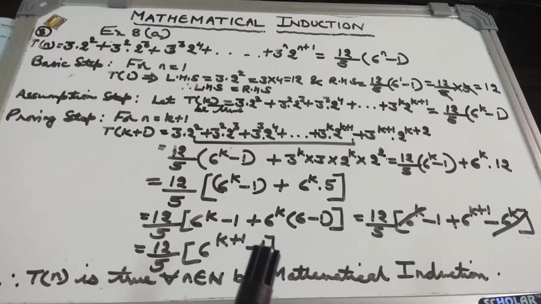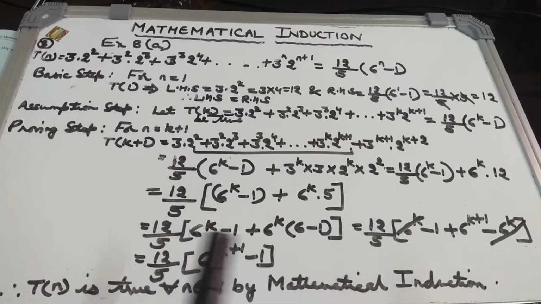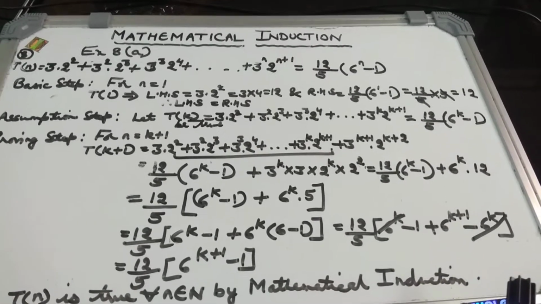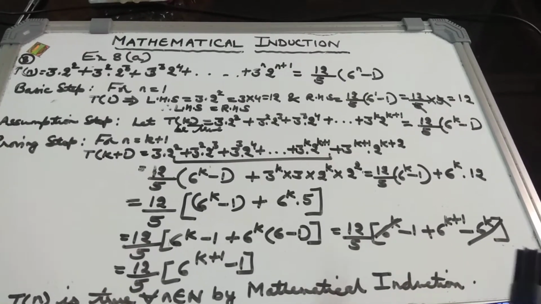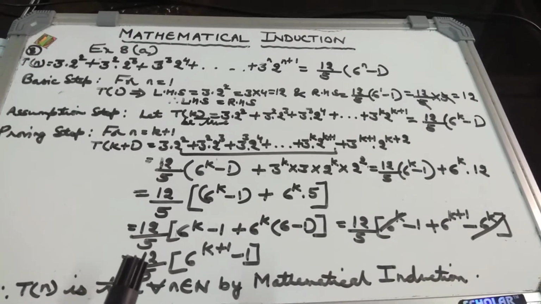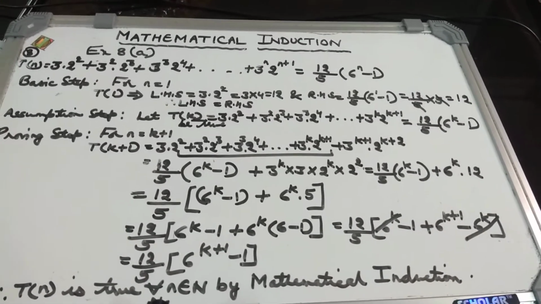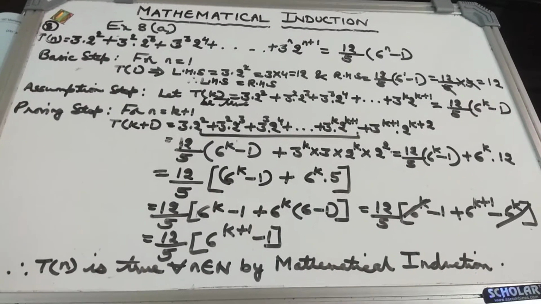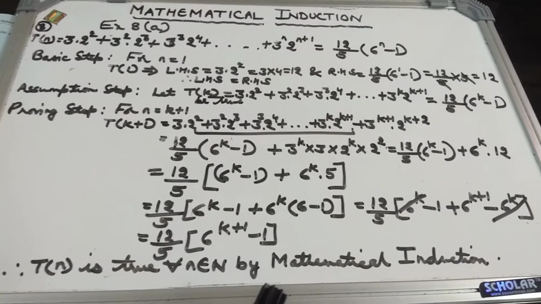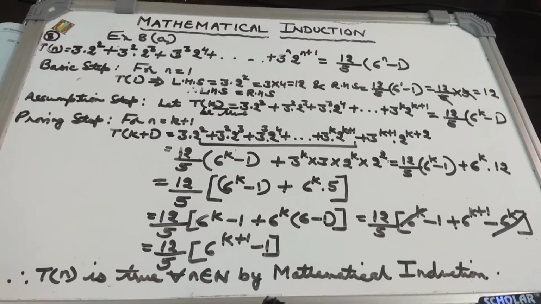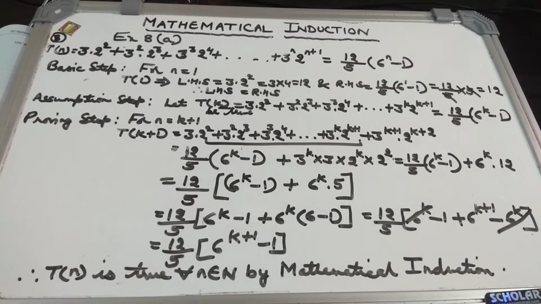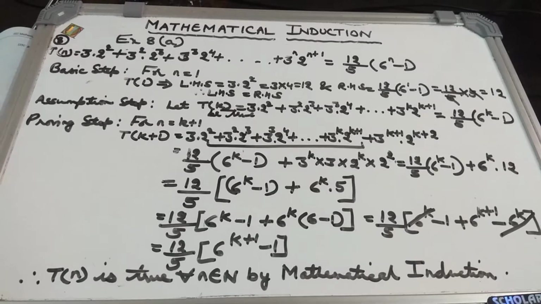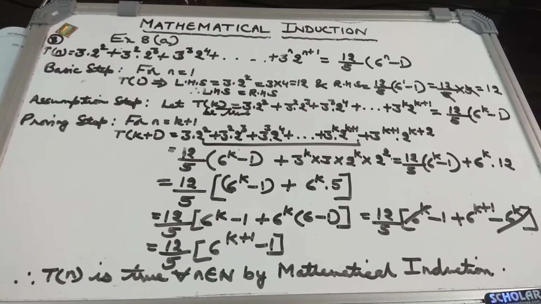Now once you have put 5 as 6 minus 1, the simplification is to be done. So within the bracket, 6 to the power k minus 1 plus 6 to the power k plus 1 minus 6 to the power k, and 6 to the power k minus 6 to the power k gets cancelled. You will be getting 12 by 5 within the bracket 6 to the power k plus 1 minus 1. Therefore, Tn is true for all n in N by the principle of mathematical induction. So this is the complete proof for doing this type of question.